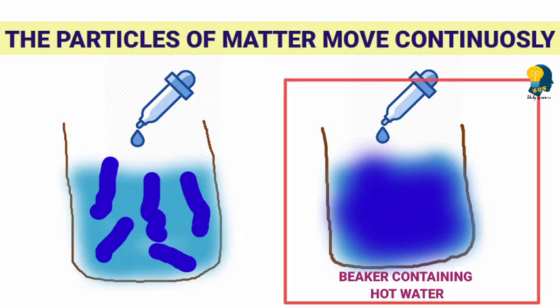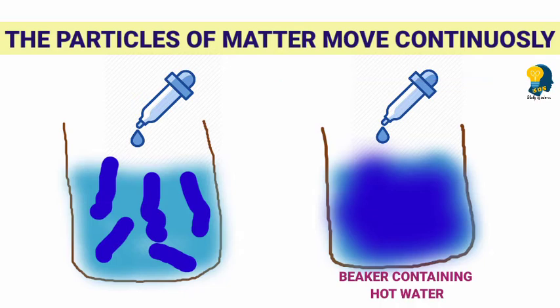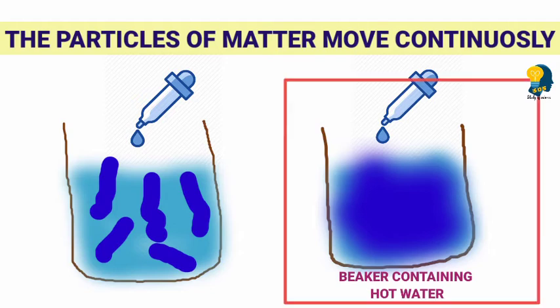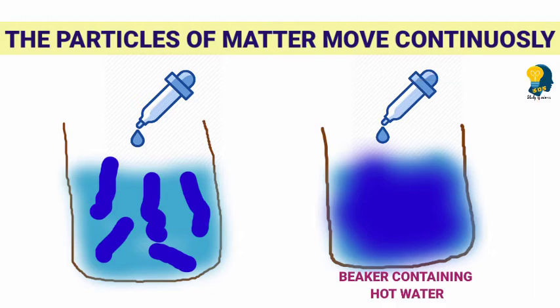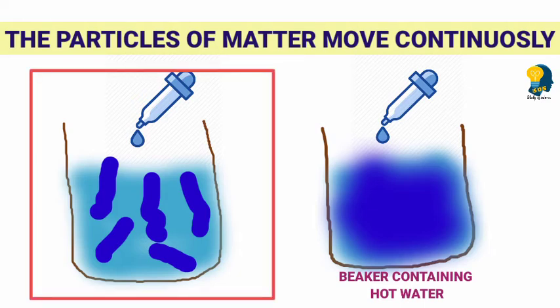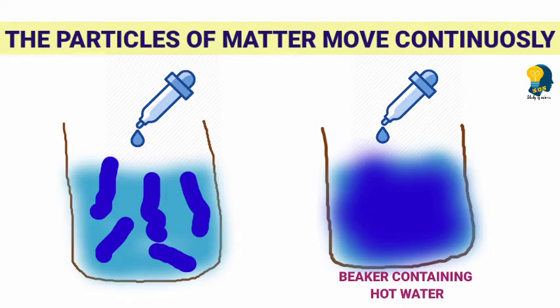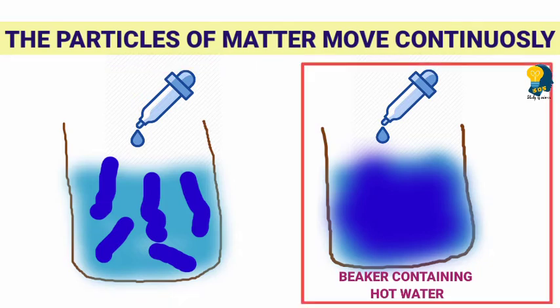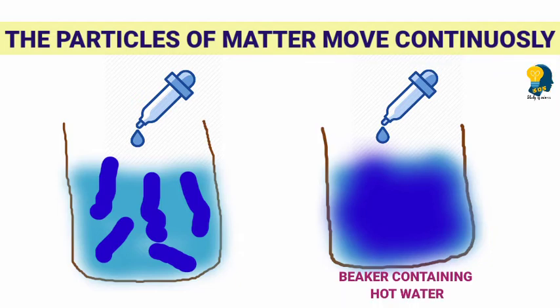Okay? So this is the second example that shows that the particles of the matter move continuously. We have observed that when we add a few drops of ink to water at normal temperature, the ink spreads on its own. But when we do the same with hot water, the ink spreads faster, because when the temperature is more, the movement of particles becomes faster. We can state it as: increase in temperature increases the kinetic energy. When the temperature increases, the kinetic energy of the particles also increases.